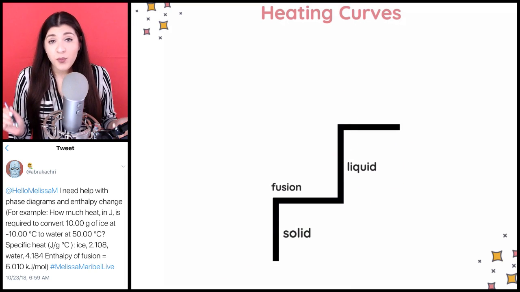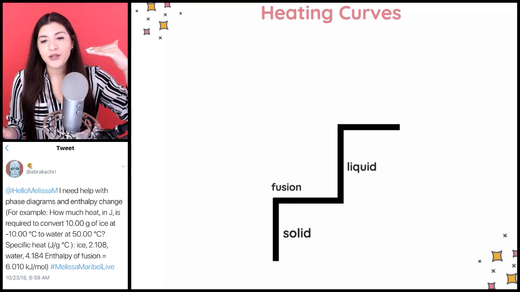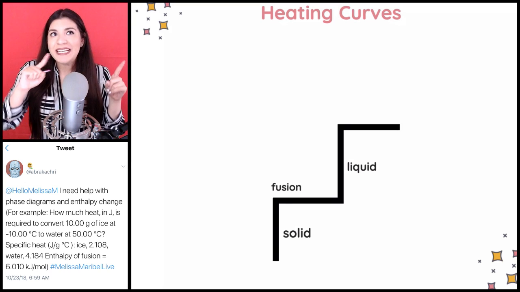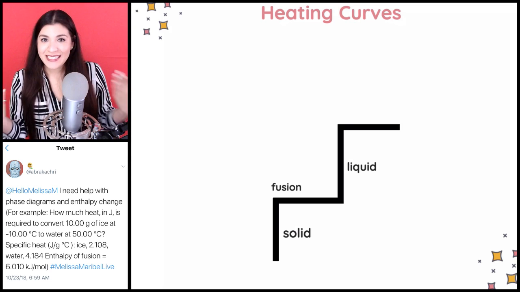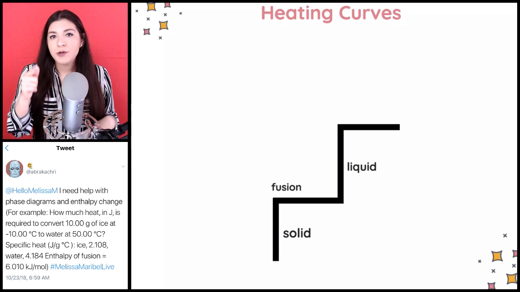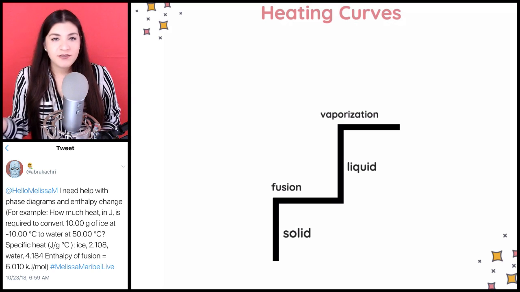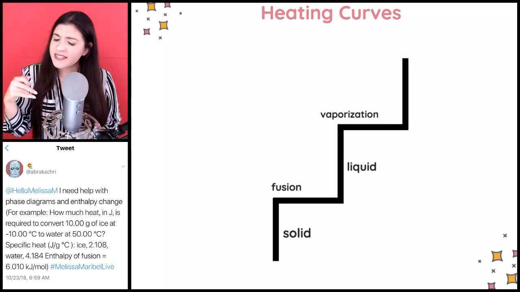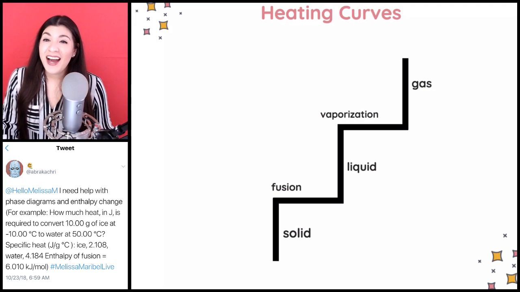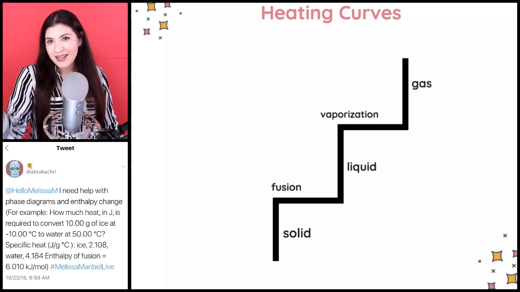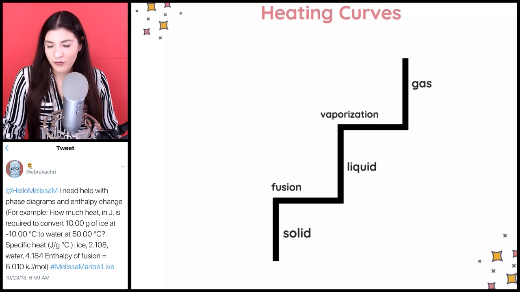And then next, this vertical line, again, we have a liquid. Next, this other portion, the horizontal portion, is going to talk about how the liquid isn't a gas just yet, or it's not a vapor just yet. So it's that in-between phase once again, the process of a liquid becoming a gas, and that's vaporization. And then lastly, that vertical line again just goes to a gas. That's as far as we can go. There's nothing else we can go past a gas when we change it from a liquid form.